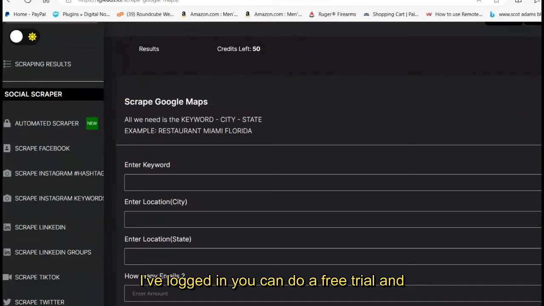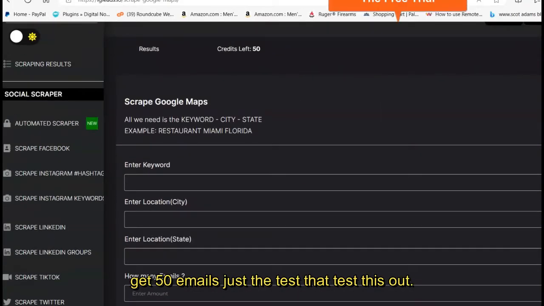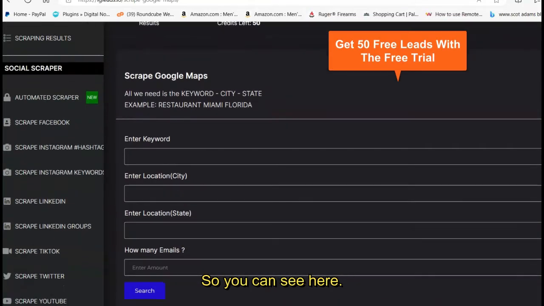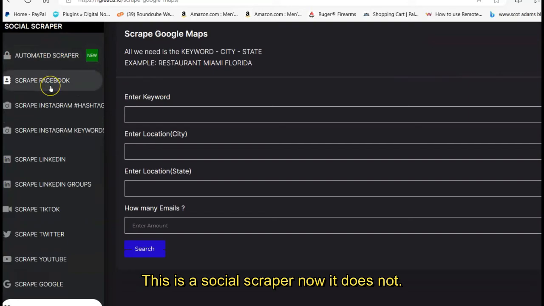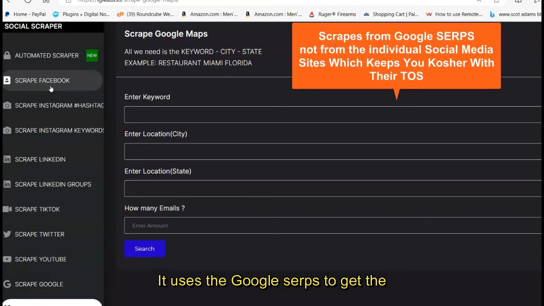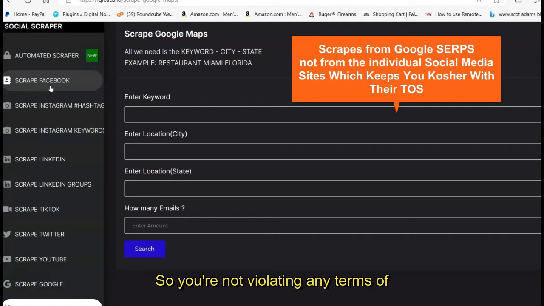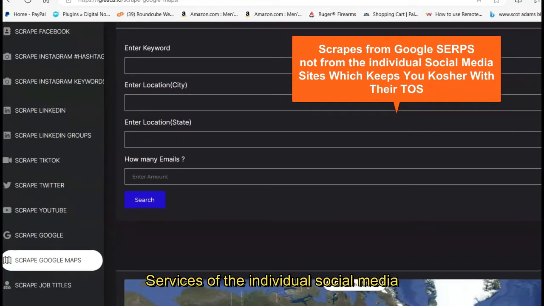I've logged in. You can do a free trial and get 50 emails just to test this out, so that's what I'm doing here. You can see this is a social scraper. Now, it does not scrape directly from the social media platforms. It uses the Google SERPs to get the information, so you're not violating any terms of service of the individual social media sites.